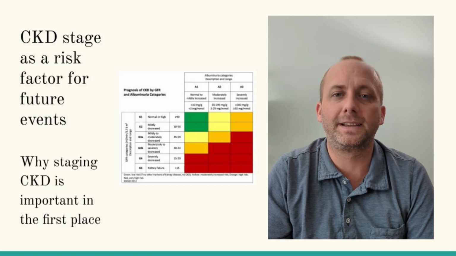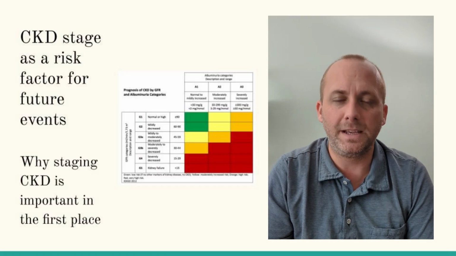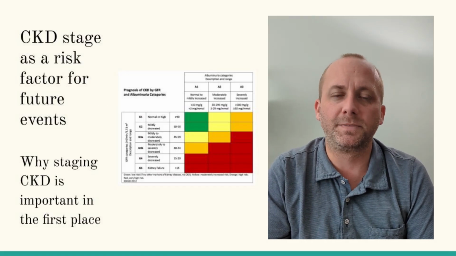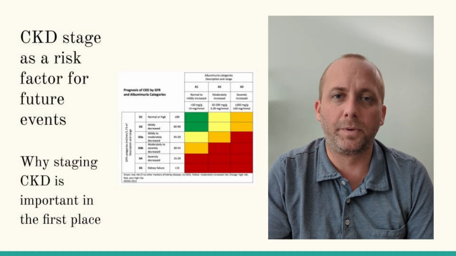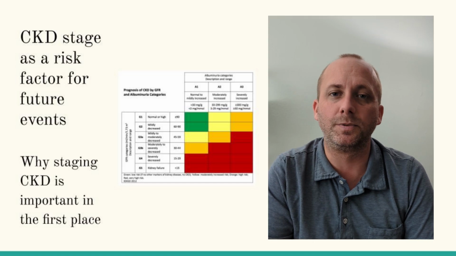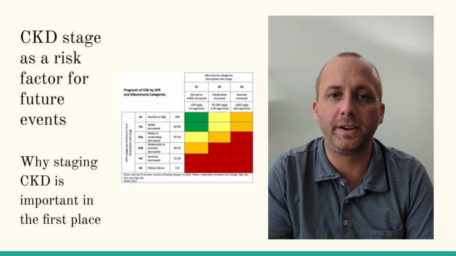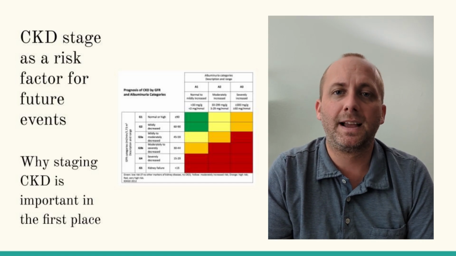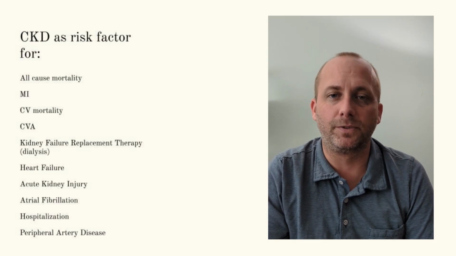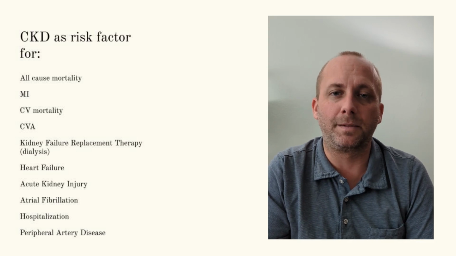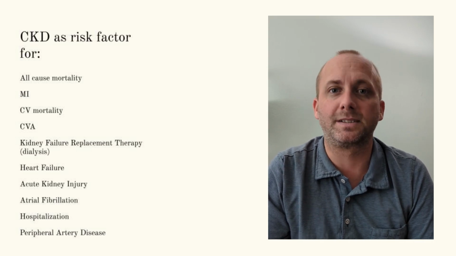There's a couple great tables in the KDIGO guidelines showing the same heat map that we've been talking about, but in terms of hazard ratios for certain events happening in the future. Like we were talking about with overall prognosis getting worse as you go down in eGFR and up in albuminuria, the risk of different events happening has the same pattern. These heat maps are great because you can think of CKD as a risk factor for these conditions that you see on your screen. And as we go down on the heat map from top to bottom and left to right, the risk is going to be increasing.